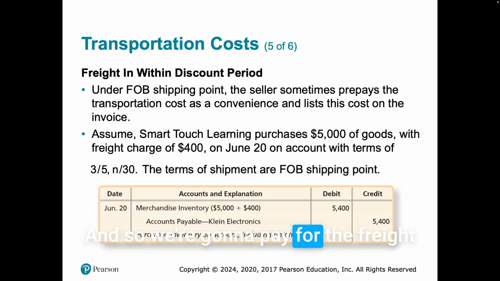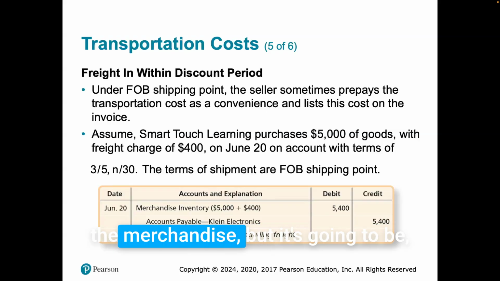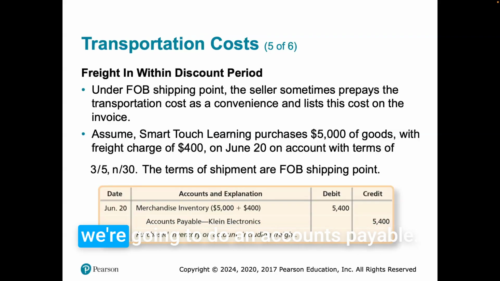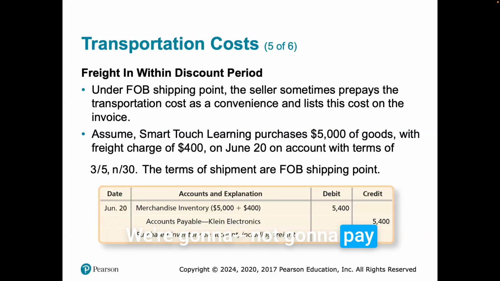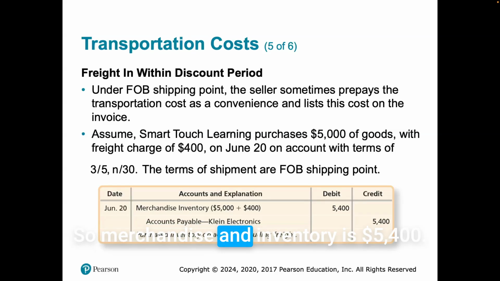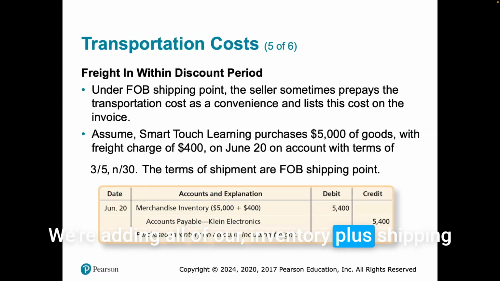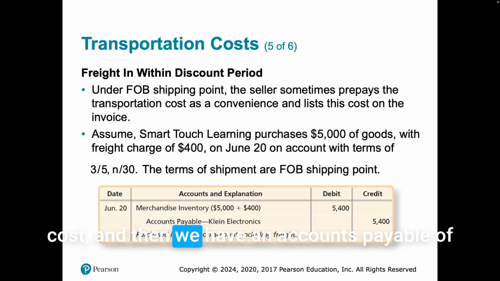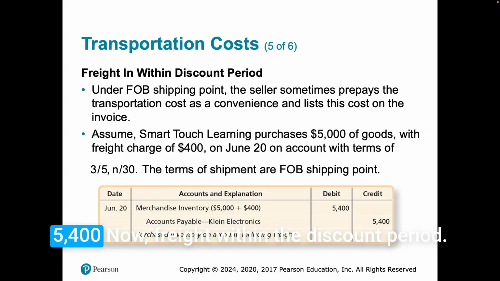And so we're going to pay for the freight to come in and we're going to pay for the merchandise, but we're going to do an accounts payable. Not going to pay cash right then and there. We're going to put that on an account, right? We're going to put that as a liability. So merchandise inventory is $5,400. That's a debit. That's an asset. We're adding all of our inventory plus shipping cost, and then we have an accounts payable of $5,400.